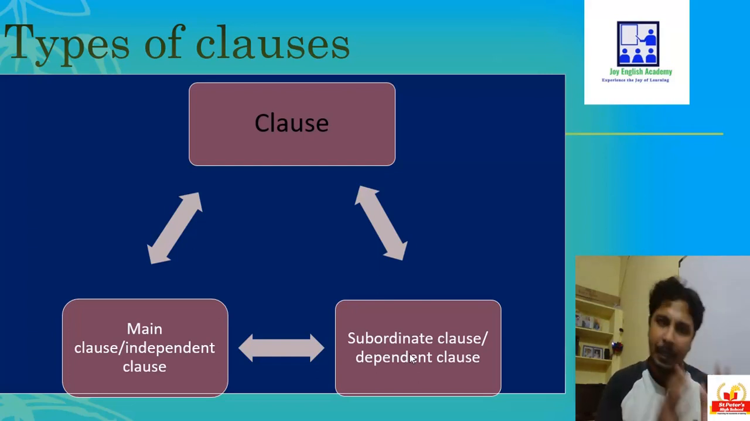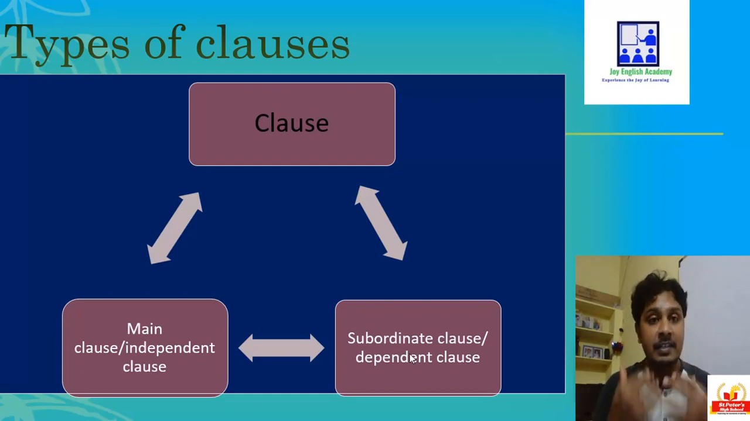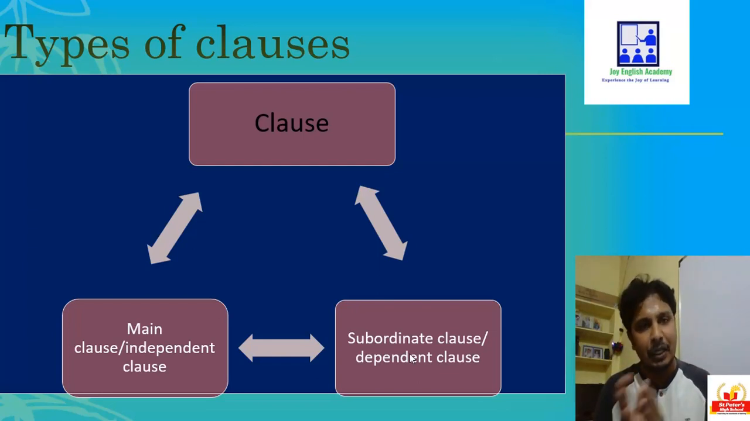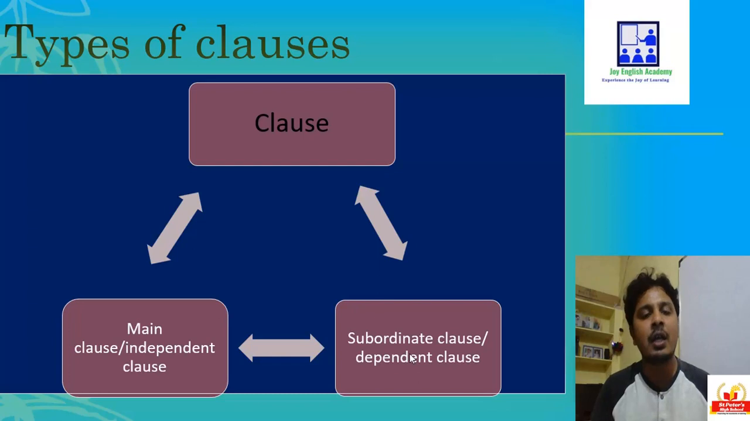So we have the independent clause, and we have the dependent clause. The independent clause is also called the main clause. Why is it called the main clause? Because it has a subject-verb combination and it can stand by itself without depending on other parts of the sentence. Whereas a dependent clause, "dependent" itself says that it has to depend on the rest of the sentence for giving the clear meaning. So it is also called a subordinate clause. Okay children, let's go further.